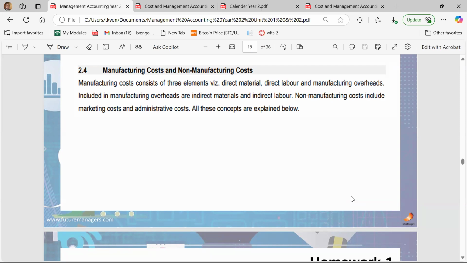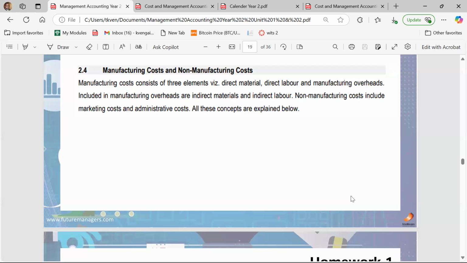The salary of the factory manager who manages Fanta and Coca-Cola and water and whatnot is a manufacturing cost. The rental of the factory that manufactures the Coca-Cola is a manufacturing cost because it is directly related to the manufacturing, right?